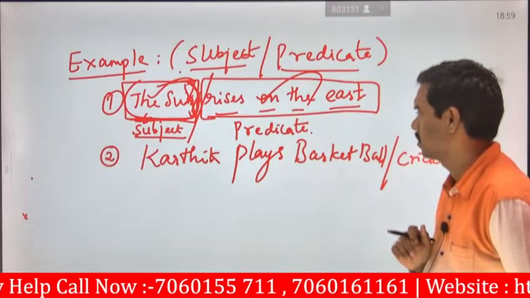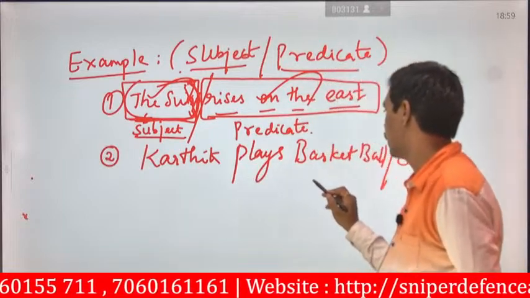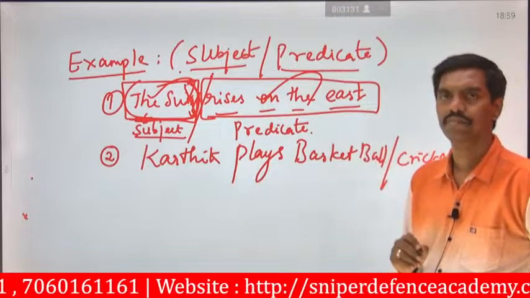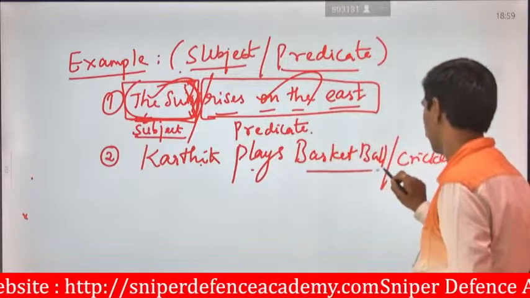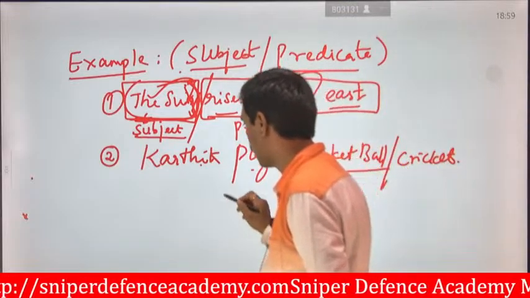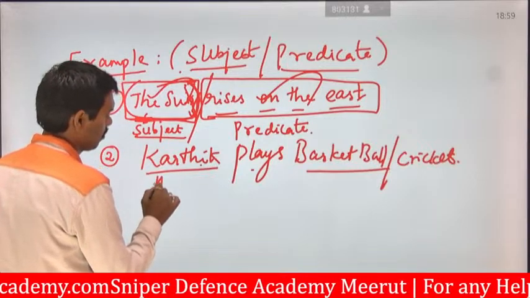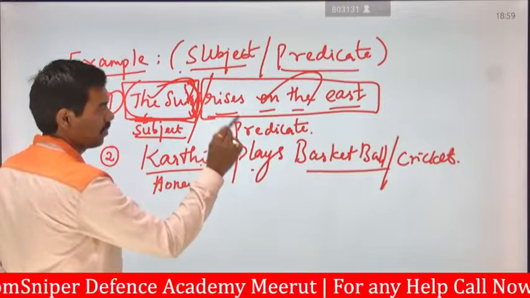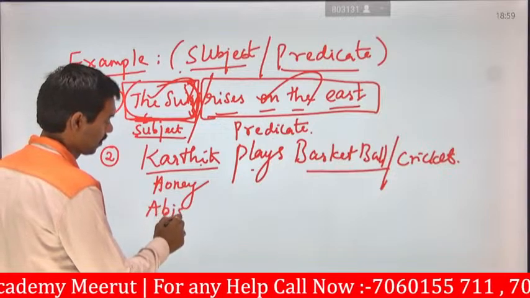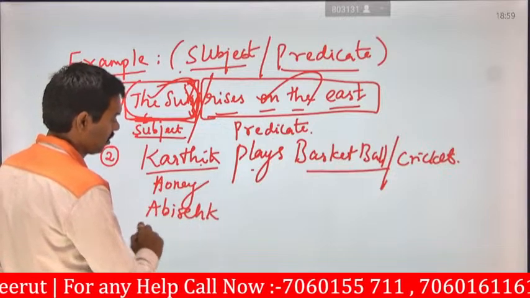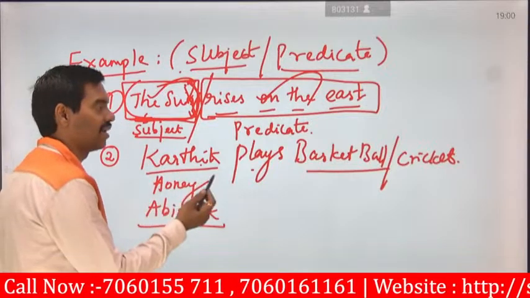And next is the second one. It says Karthik plays cricket, or otherwise we can say Karthik plays basketball, whatever you like. So instead of Karthik, you can write your name. For example, if your name is Honey, you can write it. Honey plays basketball. If your name is Abhishek, you can write Abhishek. Abhishek plays basketball, or Abhishek plays cricket, whatever it may be.